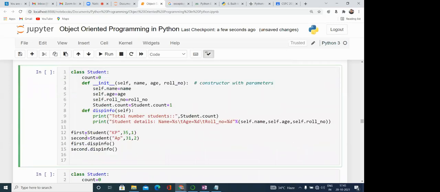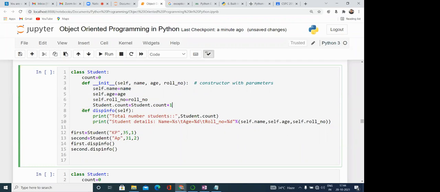So here you have seen first is equal to Student, and we have created one constructor, and here you can see the instance variables: name, age, roll number. We have created the objects first is equal to Student KP, second AP. So what is happening here? We are creating the object and this constructor is called implicitly. This constructor also calls Student.count. What is that? This is basically the static variable or the class variable that we can access with the help of the class name, like Student.count, and it has only one copy. It does not have a copy with the constructor or the object.